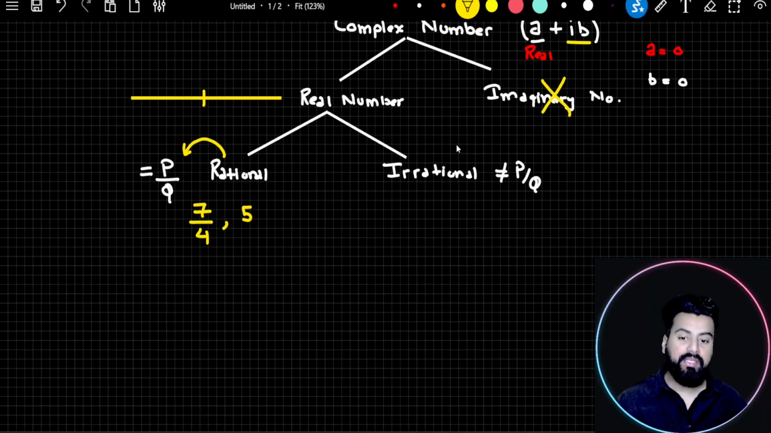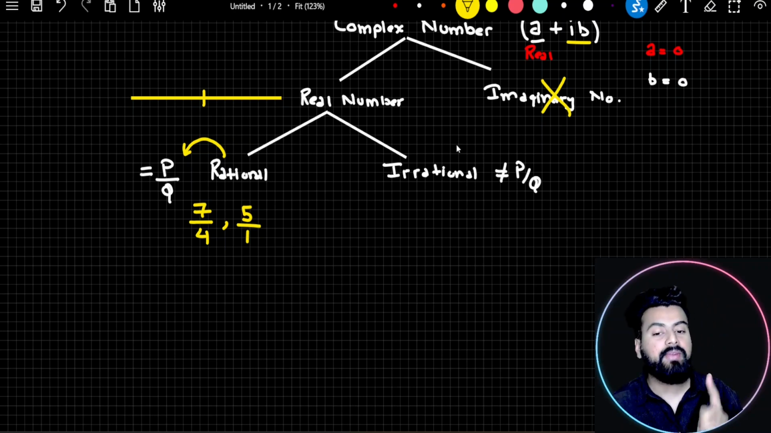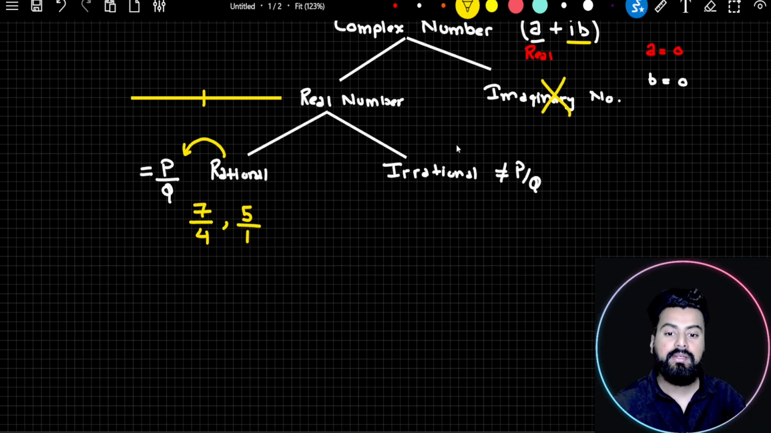And therefore, you need to check whether we can write that number in the form of p by q. Can't 5 be written in the form of p by q? You would say, why not, sir? I'll write 1 in the denominator. And now the same number can be seen in the form of p by q. So is it rational or not? You would say, yes, sir, it's rational. The definition of rational number says a number which can be written in the form of p by q, right? So before commenting whether a number is rational or irrational, you have to try writing the number in the form of p by q.